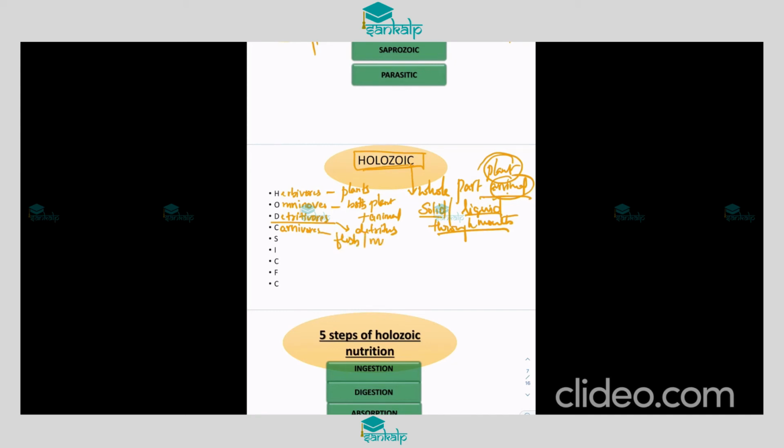or you can say meat. And then scavengers, which feed on dead animals, and insectivores, which feed on insects.